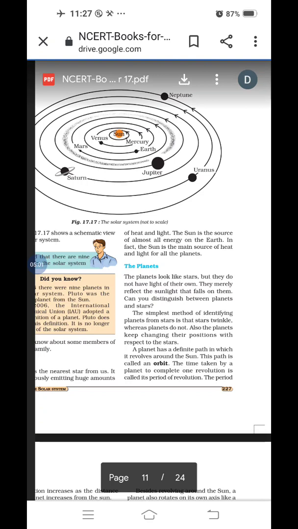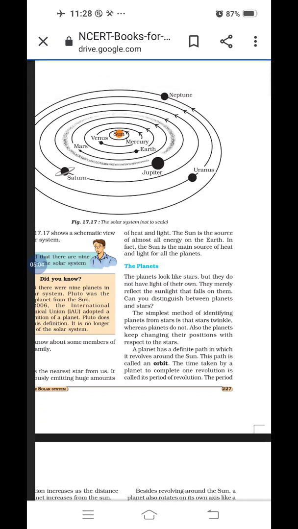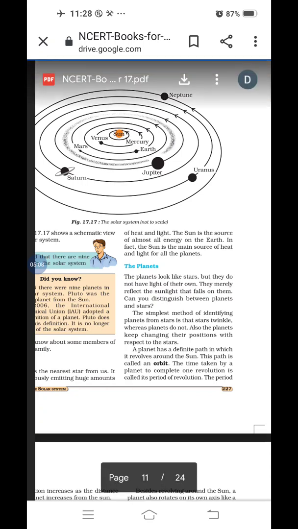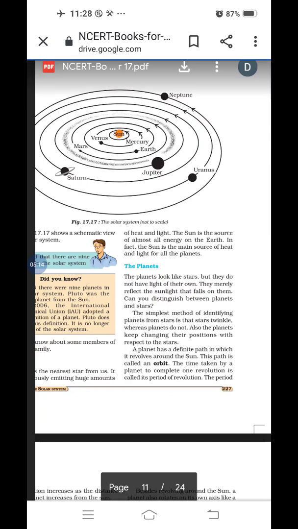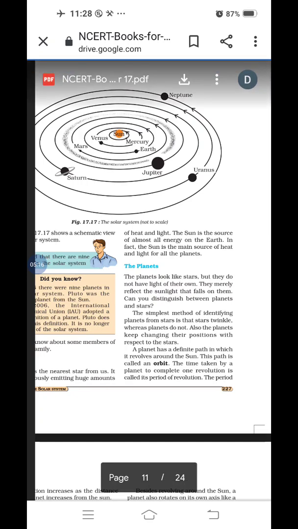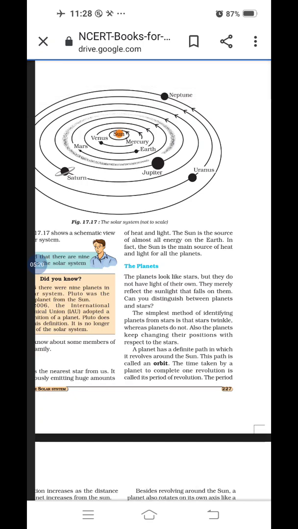Underline fast. The time taken by a planet to complete one revolution is called the period of revolution. What do you mean by revolution? They are revolving around the sun, and when they complete one revolution, the time is called the period of revolution. Whatever time they require is called the period of revolution.